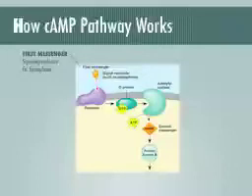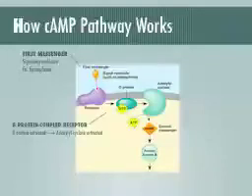First, a signaling molecule, for example, epinephrine, binds to the G protein-coupled receptor. The binding of the signal molecule causes a conformational change in the receptor, which in turn triggers the binding of G protein on the cytoplasmic side. When the G protein binds to the receptor, GTP displaces GDP, activating the protein. The binding of G protein also activates adenyl cyclase, the enzyme that catalyzes the conversion of ATP to cAMP.